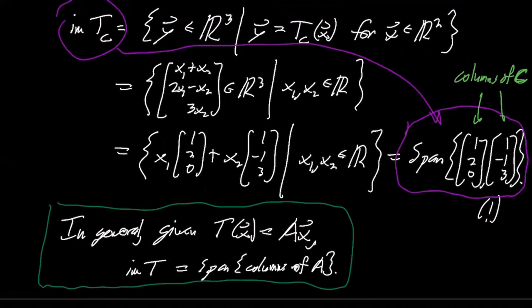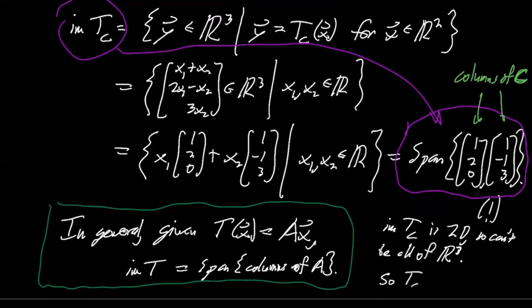Notice the span is only two-dimensional, because it's two vectors that don't point in the same direction. So the span is 2D. So the image is 2D. So it can't possibly be all of R3, because in that case, the image would be three-dimensional. So this is not onto.